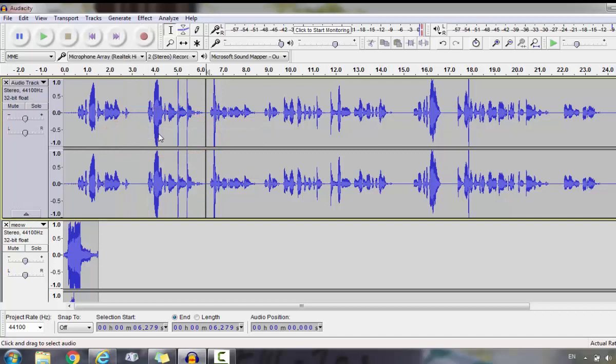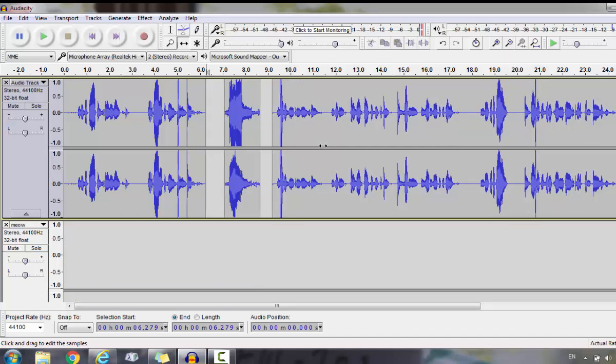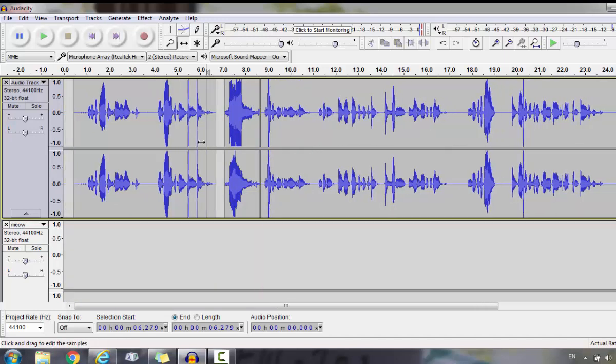To move these pieces, you need another tool, the Time Shift tool, which is this little arrow. Click the Time Shift tool, move your audio over, and then insert the sound exactly where you would like it.